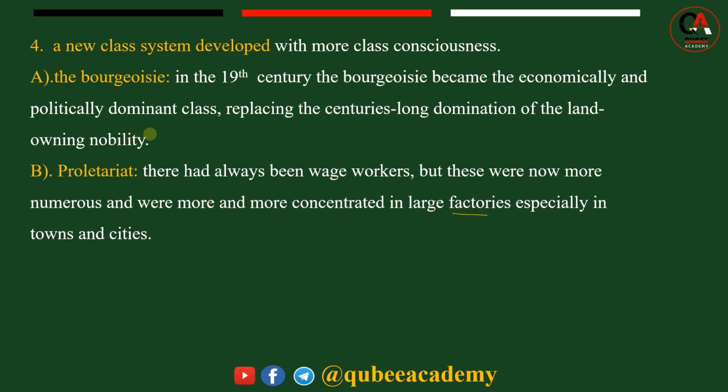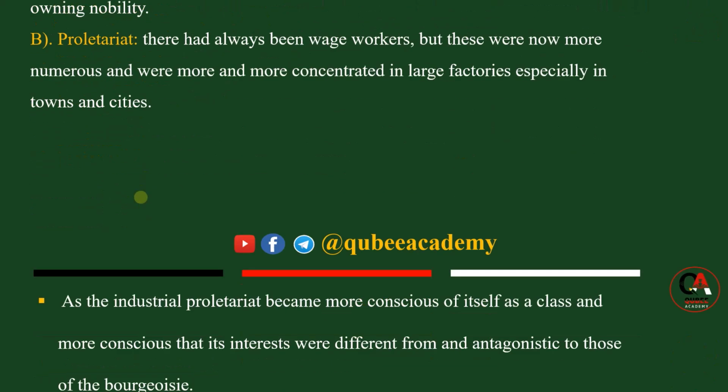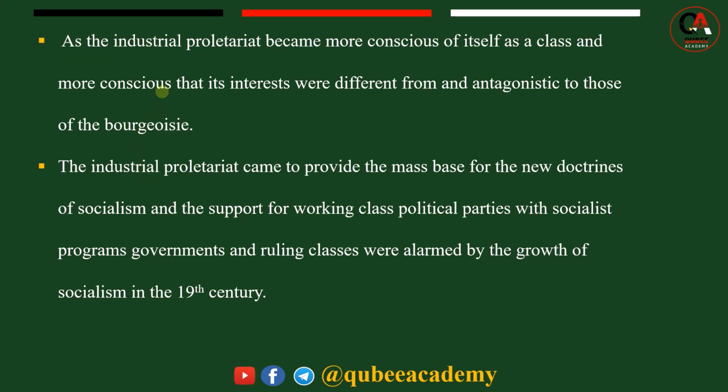So the political and socio-economic consequence of the industrial revolution was that a new class system developed: the bourgeoisie and the proletariat. The industrial proletariat became more conscious of itself as a class, and more conscious that its interests were different from, and antagonistic to, those of the bourgeoisie.